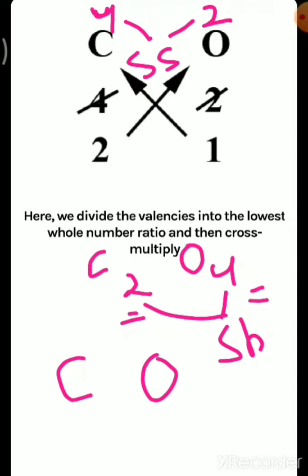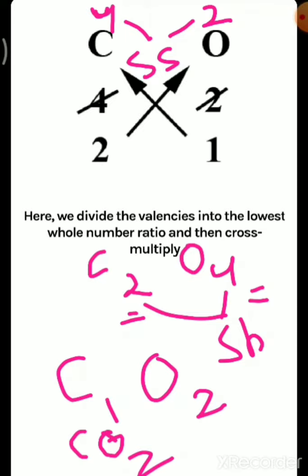What is the HCF? 2, sorry, 4 not 2. The HCF came 2. So 2 divided by 2 is your 1, and 4 divided by 2 is your 2. So you know the chemical formula of carbon dioxide is CO2.